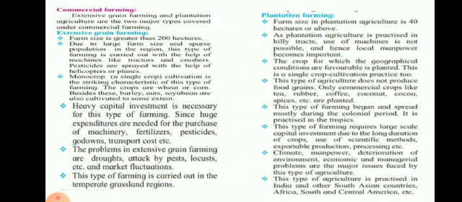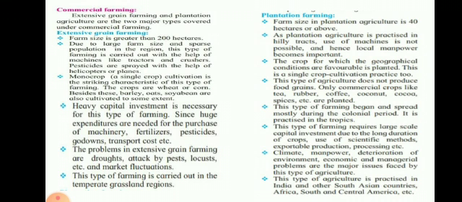In the picture 9.7, page number 56, you can see pesticides are sprayed with the help of helicopters and planes. So especially this extensive grain farming can be seen in developed countries. These techniques, spraying of pesticide, using of tractors and machines like crusher, are mostly used in the developed countries. There the size of land is very big.